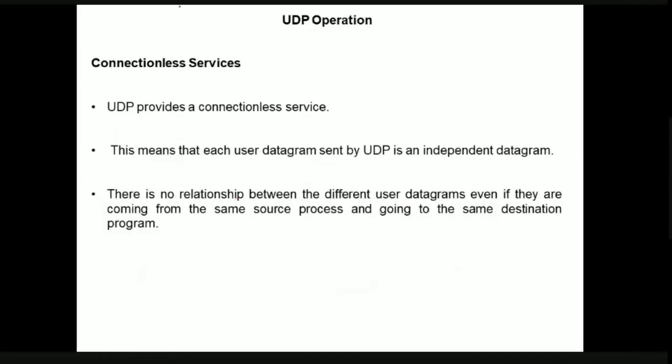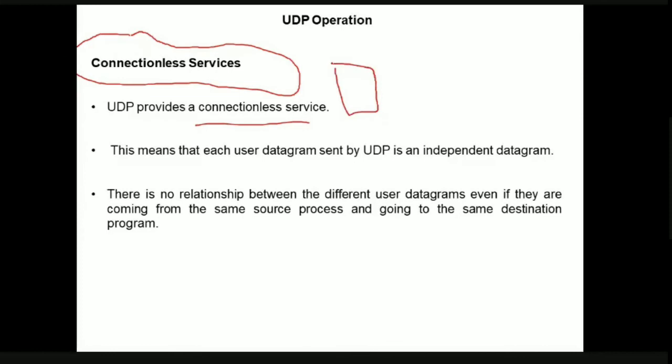Next, let us discuss the UDP operations. The first operation: we know that UDP provides connectionless service. Right from the starting, we have been discussing that UDP provides a connectionless service. Connectionless service means every datagram sent by the source is independent of the other datagrams. Let us say this is the source and this is the destination. If one datagram is following one path, there is no guarantee that the other datagram also follows the same path. The second datagram may follow this path, the third datagram may follow this path, the fourth datagram may follow again this path, and so on.